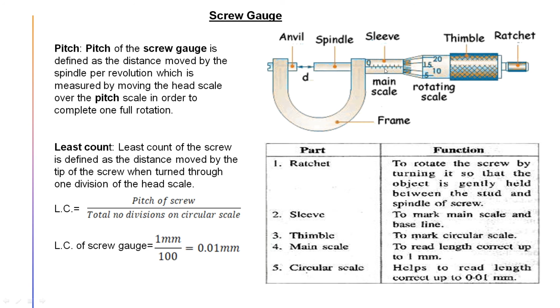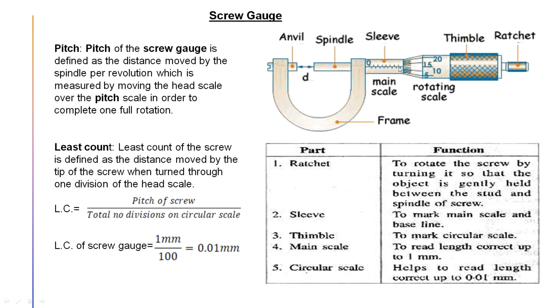This scaling you have seen here. Okay, just follow my pointer. Here the scaling is in the millimeter range. So if you take a complete rotation of this screw, then it will move forward by 1 millimeter, or if you take an anti-clockwise rotation, it goes backward by 1 millimeter.